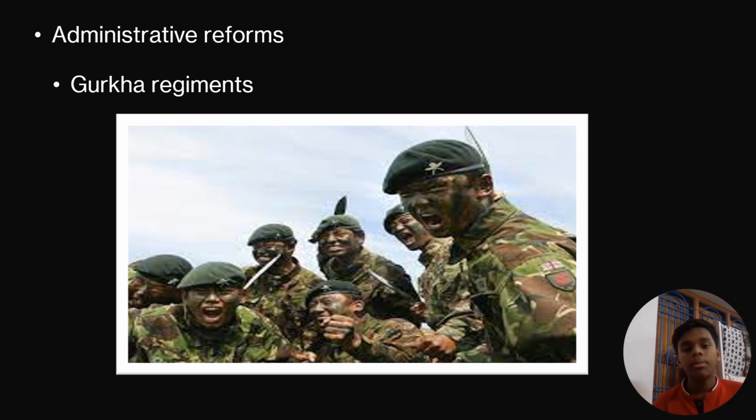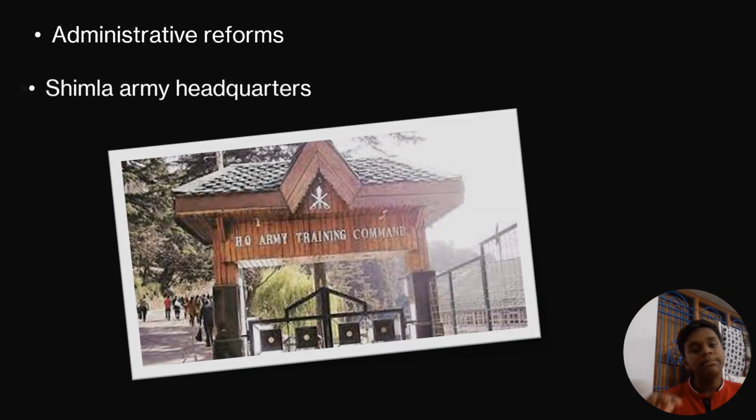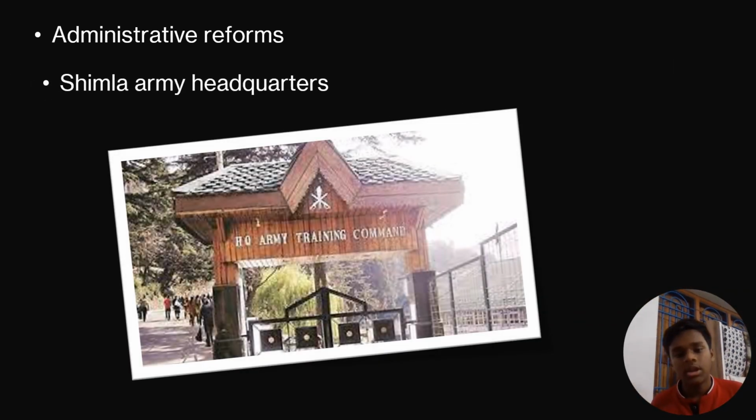Moving forward, let's talk about Simla Army Headquarters. Before, Simla was said to be an army headquarters, but was not one. After the arrival of Lord Dalhousie, he made Simla an army headquarters.